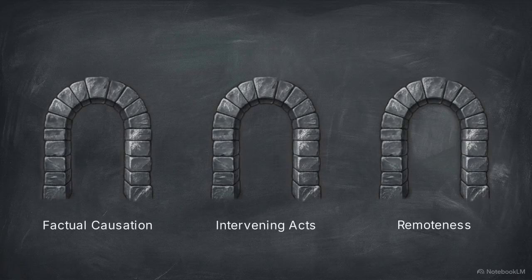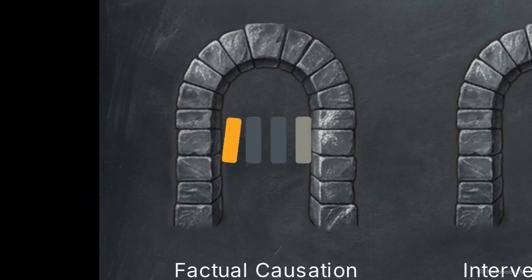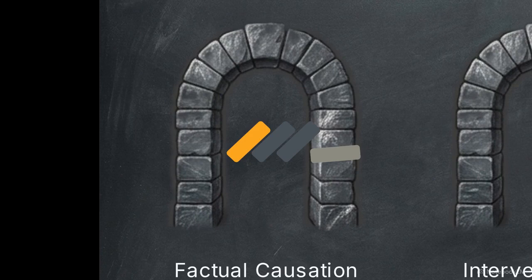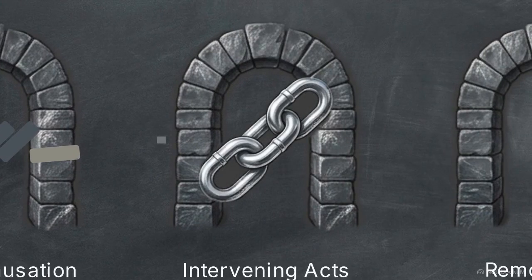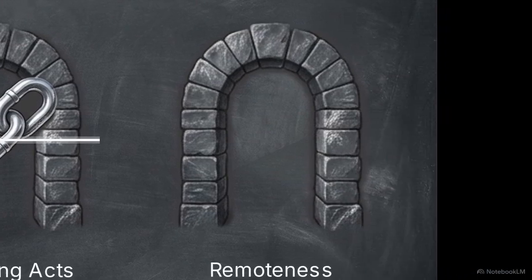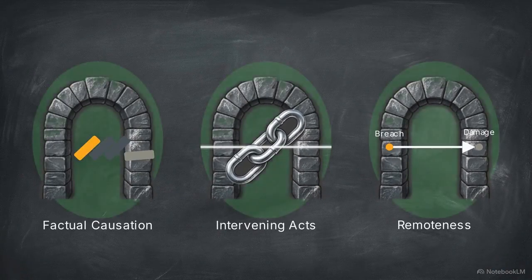Establishing legal causation requires passing through 3 distinct conceptual filters: factual causation, intervening acts, and remoteness. Factual causation requires proof of historical reality. Did the defendant's exact breach physically trigger the harm? The second filter tests for unbroken continuity, determining if a Novus Actus Interveniens, a new intervening act, severed that connection. The third gate, remoteness of damage, requires the damage suffered was a reasonably foreseeable consequence of the breach.